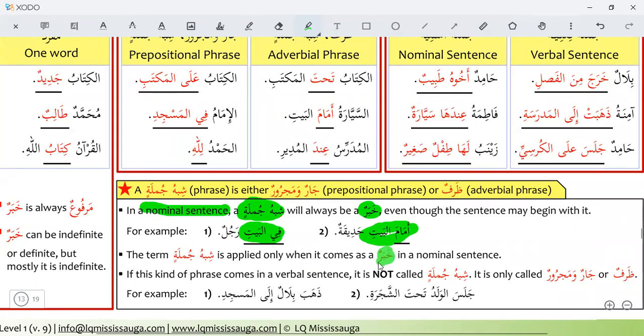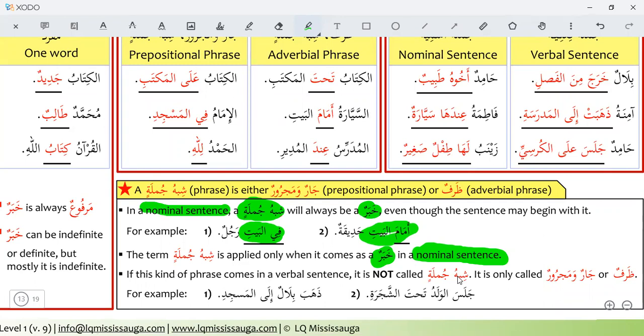So when it comes as a khabar in a nominal sentence, if in a nominal sentence there is a phrase, there is a shibhul jumla, it will be a khabar. If this kind of phrase comes in a verbal sentence, it is not called shibhul jumla.